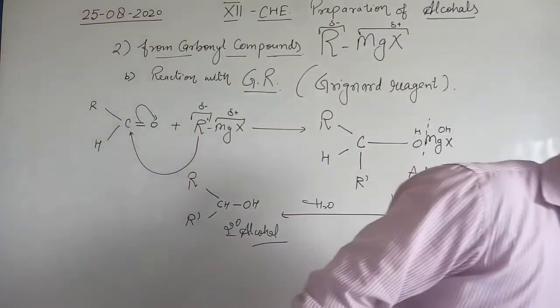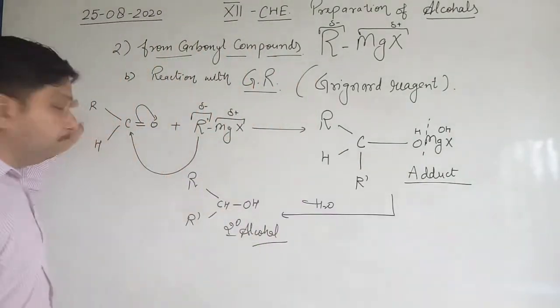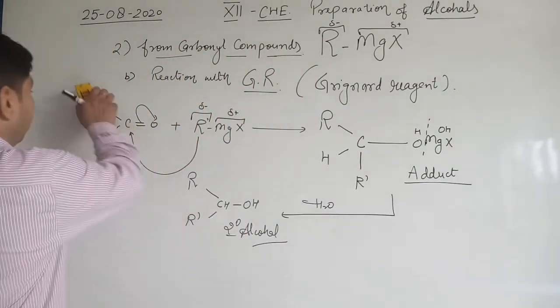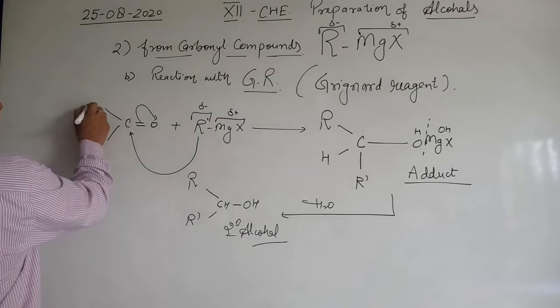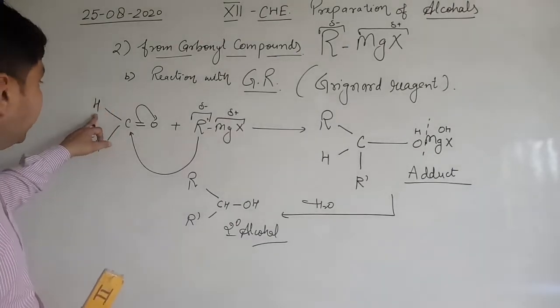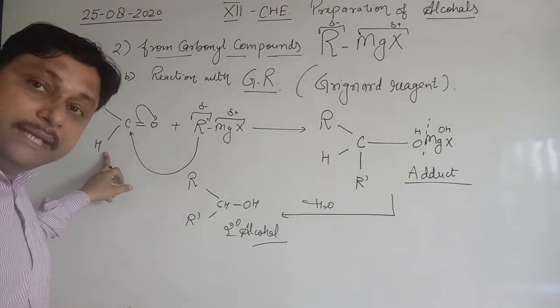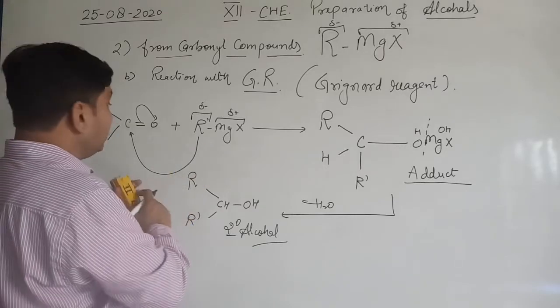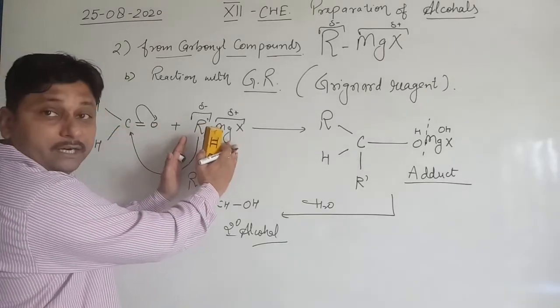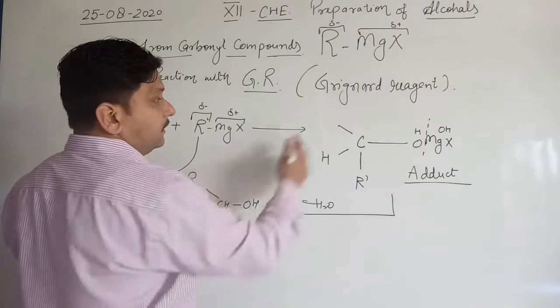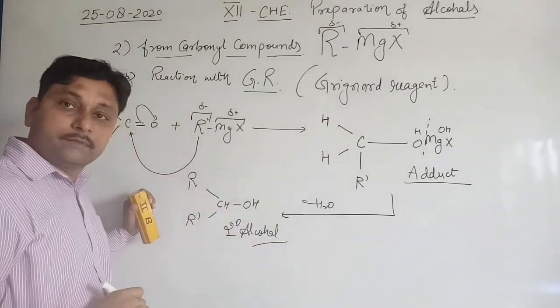We can see this compound. See here, in place of the R, if we take H, that is HCHO, formaldehyde. When this formaldehyde reacts with Grignard, in place of this R there will be H. Clear?